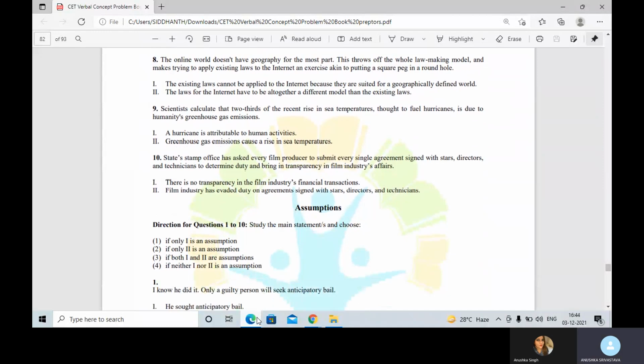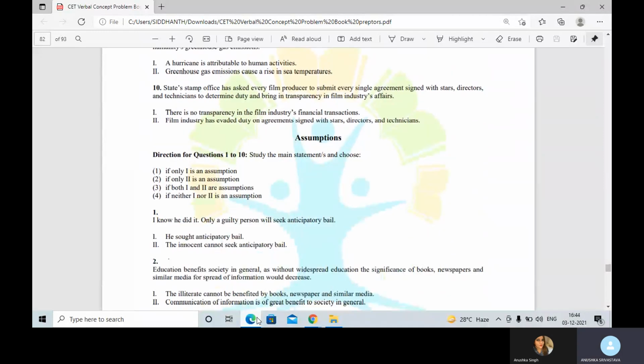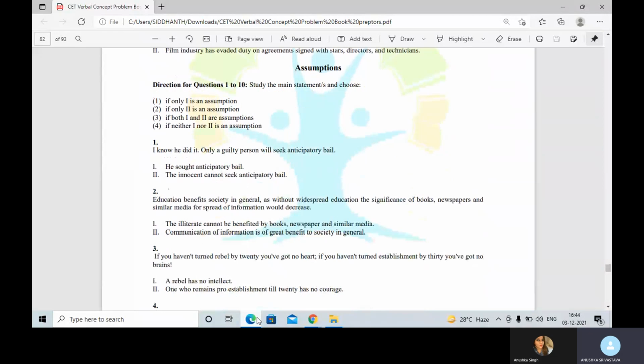Now we move on to assumptions. The two things that we need to keep in mind for assumptions are: assumptions are true from the writer's or the author's point of view, and assumptions always precede the main statement. So the author assumes before giving out the main statement. So study the main statements and choose.